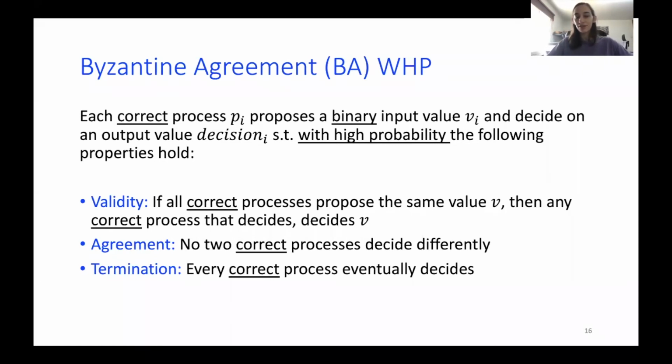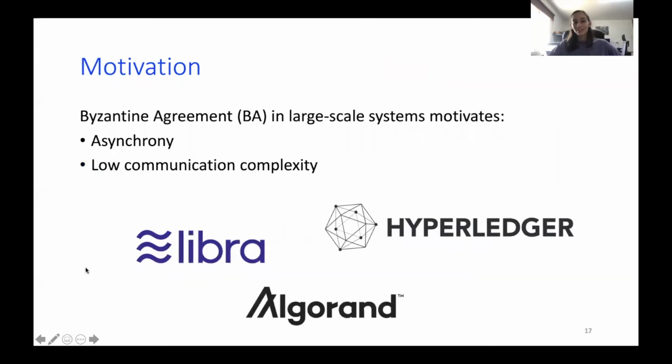Previous work that tries to circumvent FLP usually settles only on termination. So validity and agreement can be called safety guarantees, and termination is liveness. So most existing protocols always satisfy safety properties and guarantee termination with probability 1. We settle on all properties in order to achieve our sub-quadratic communication. Okay, thank you. No problem.